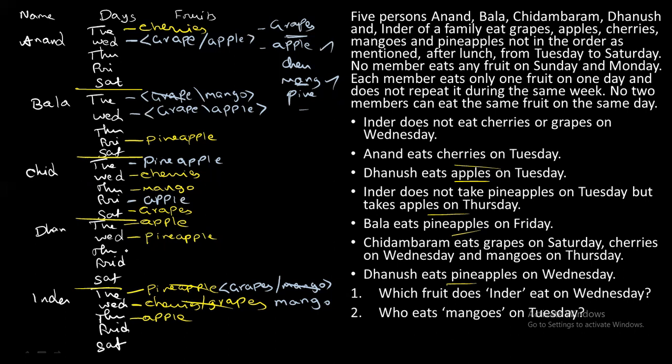You cannot fix pineapple for Dhanush because he already ate pineapple on Wednesday. So you are left with grapes or cherries. Next, coming to Thursday for Bala, again you cannot fix pineapple because he eats pineapple on Friday. So you can fix a grape or cherry.